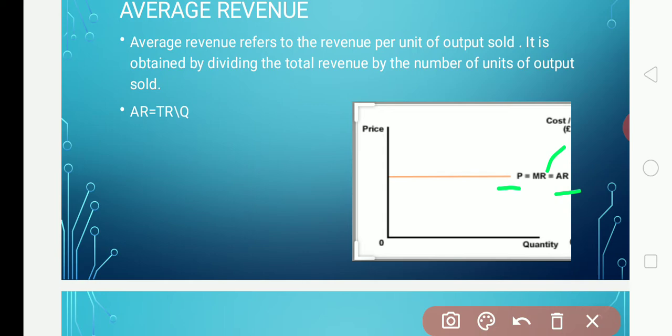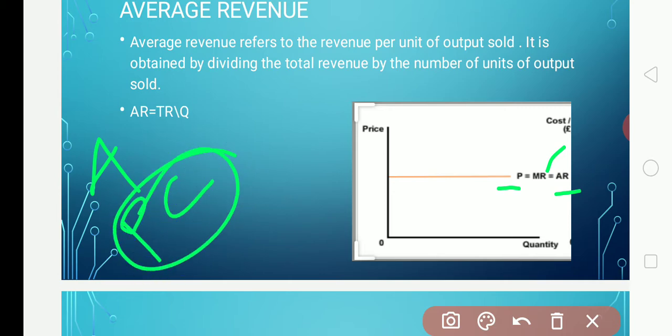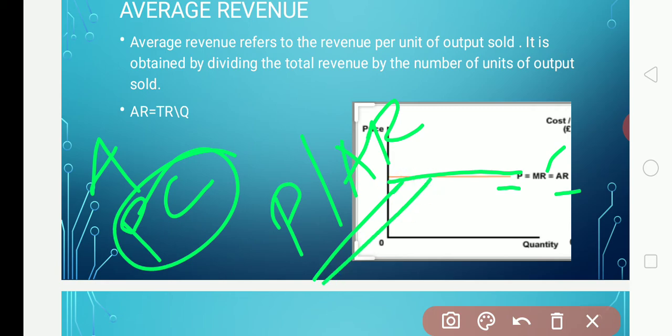We are discussing the 4th chapter, perfect competition. Under perfect competition, the price line and the average revenue will have the same curve, same shape. The seller sells various units of his product at the same price.